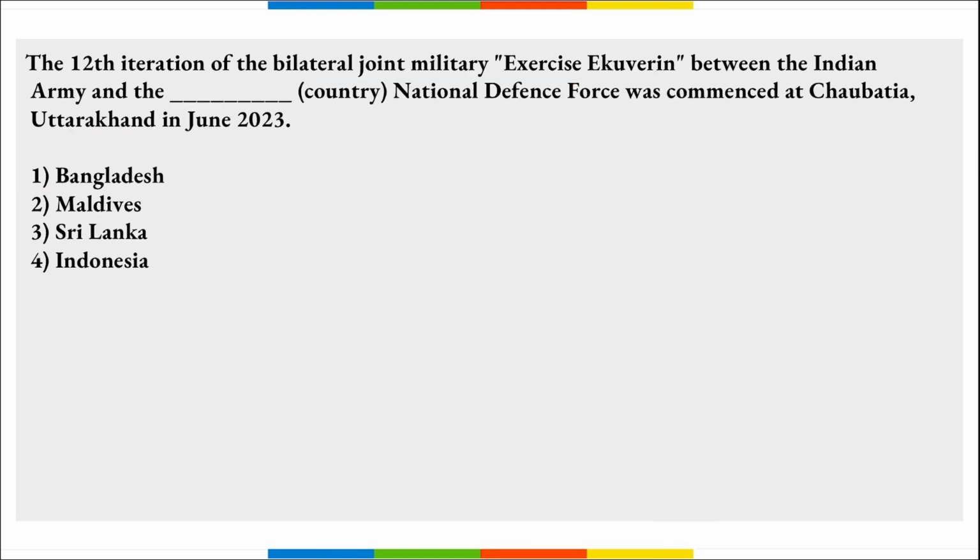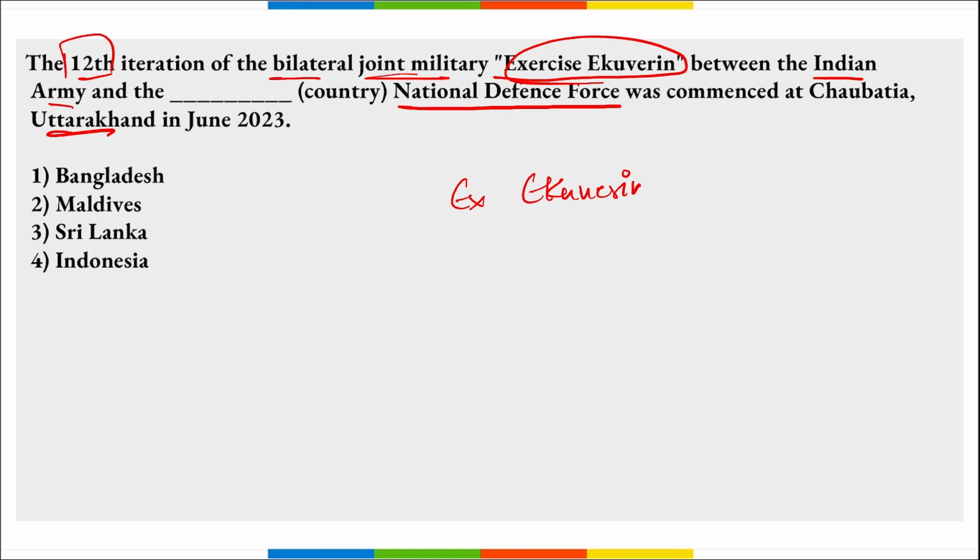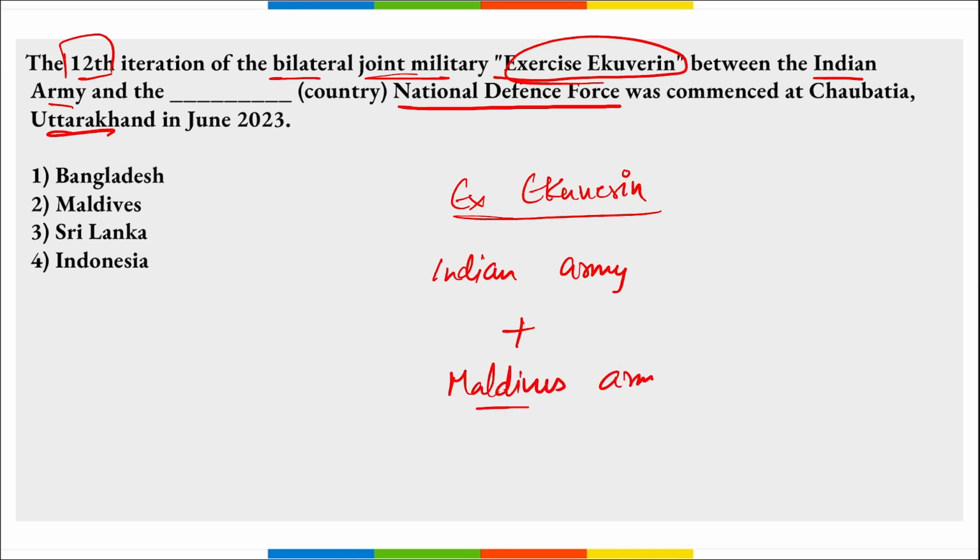Next, the 12th iteration of the bilateral joint military exercise Ekuverin was held between the Indian Army and the Maldives National Defence Force, which commenced in Uttarakhand. So remember, recently we are talking about this exercise. This is the exercise that was held between the Indian Army and your Maldives Army, right? And if asked that this exercise was conducted between the armies of these two nations, this is the exercise.